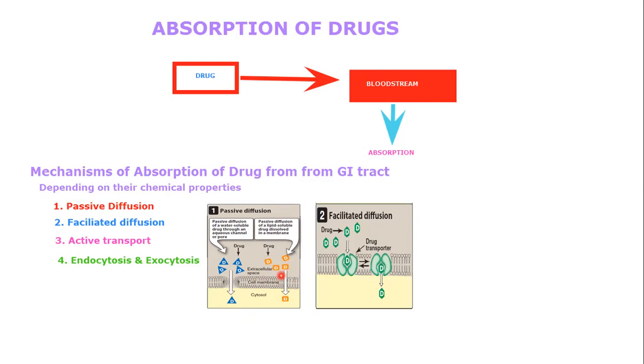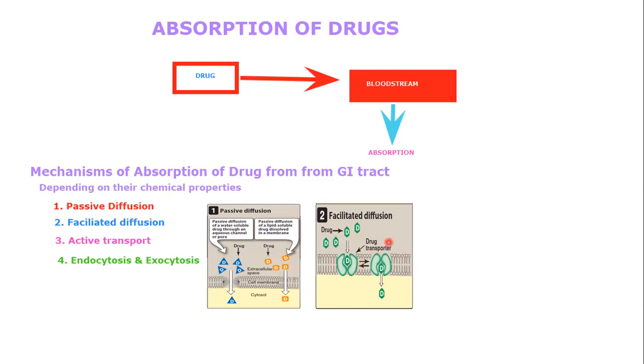Then we will discuss facilitated diffusion. What is facilitated diffusion? Other agents can enter the cell through specialized transmembrane carrier proteins that facilitate the passage of large molecules. For a large molecule, the carrier protein undergoes conformational changes, allowing the passage of the drug or endogenous molecule into the interior of the cell, moving it from an area of high concentration to an area of low concentration. This process is known as facilitated diffusion. It does not require energy.